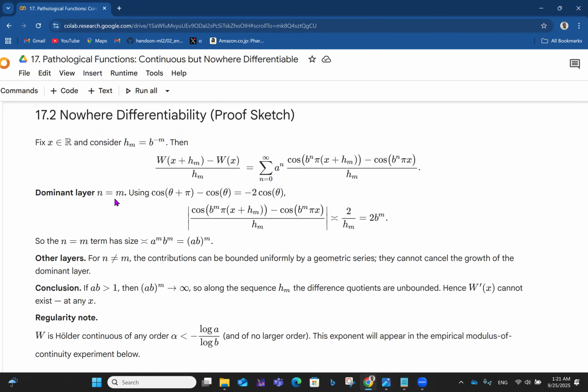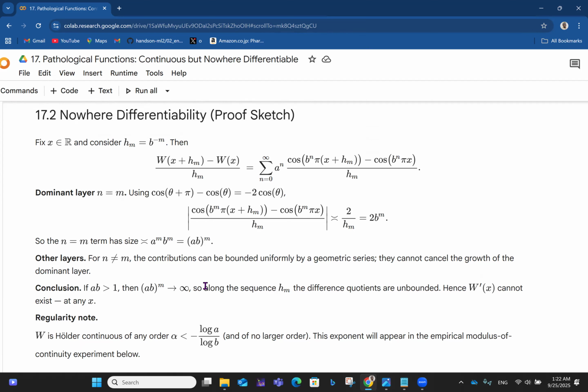So for the dominant layer n = m, using cos(θ + π) = −cos θ, which equals −2 cos θ, we have this expression: cos(bⁿπ(x + h_m)) − cos(bⁿπx) over h_m is close to 2 over h_m, and that is equal to 2b^m, because of course 1 over h_m is b raised to the power m. So the n equals m term has size approximately a^m b^m, which is equal to (ab)^m, right?